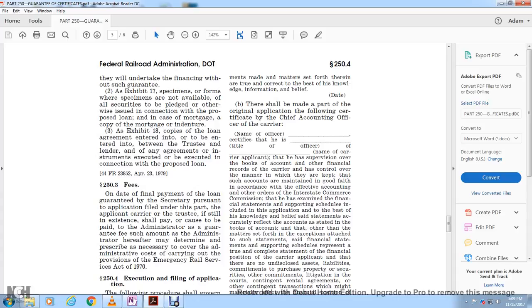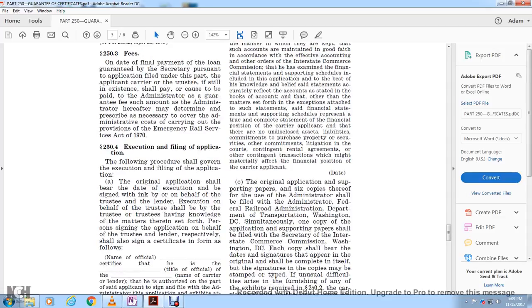253, fees. On the date of the final planning of the loan guarantee with the security pursuant to the application filed under this part, the applicant, the trustee if still existent, shall pay and cover to the administrator such amount as the administrator may hereafter determine and prescribe as necessary to cover the administrative costs of carrying out the provisions of the Emergency Railway Services Act of 1970.